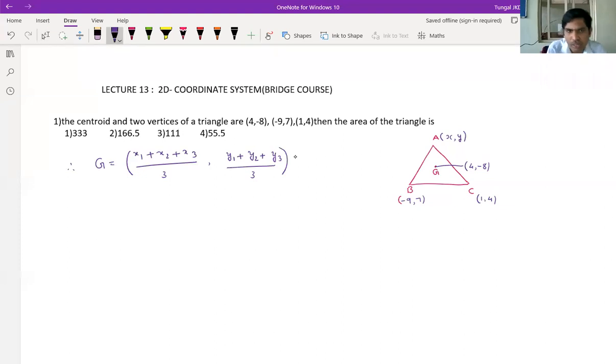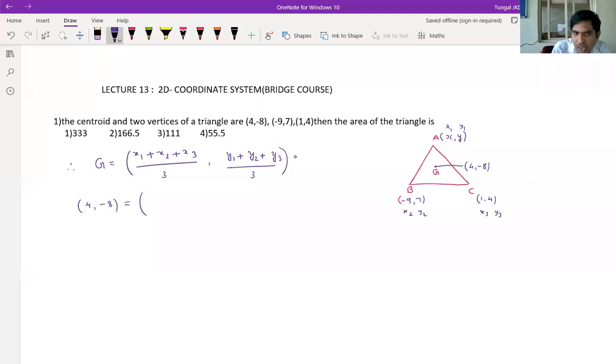This is the centroid formula. The centroid is given as (4, -8). So for the vertices, let us consider x1, y1 this one, x2, y2 this one, x3, y3 this one.